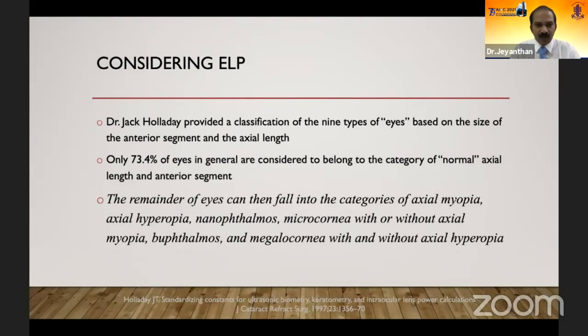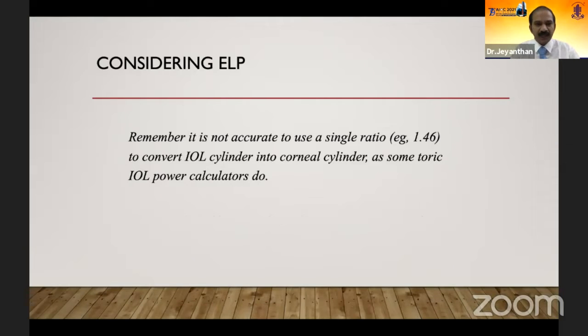As has been told by Jack Holladay, almost 73% of our eyes are in the normal range, and the remaining 26% fall into a range where it could be axial myopia, hyperopia, microcornea, megalocornea, or nanophthalmos. So we need to be very careful when calculating this. Remember, it is not accurate to use a single ratio, that is 1.46, to convert an IOL cylinder into a corneal cylinder, as was done in some of the IOL power calculators.